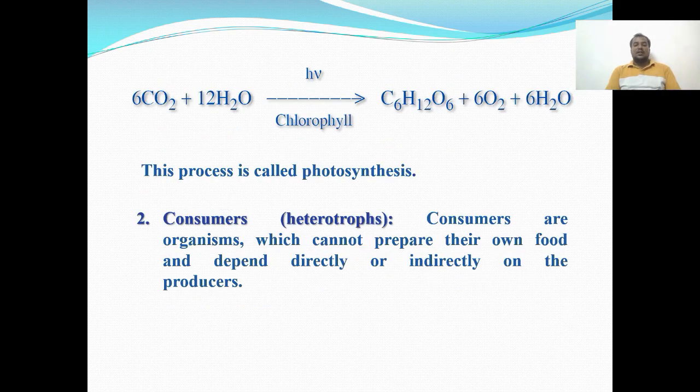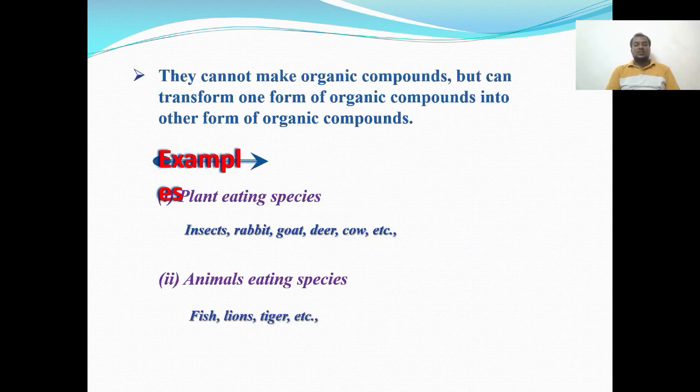So you can note that consumers are heterotrophs. The consumers are organisms which cannot prepare their own food and depend directly or indirectly on the producers. The human beings are also included in these consumers. They cannot make organic compounds but can transform one form of organic compounds into another form. That is called consumers.